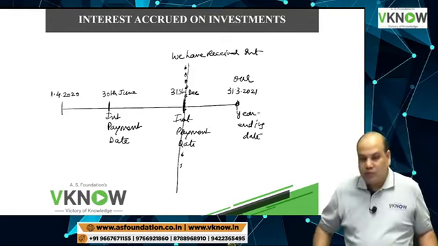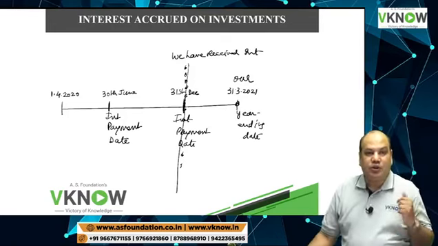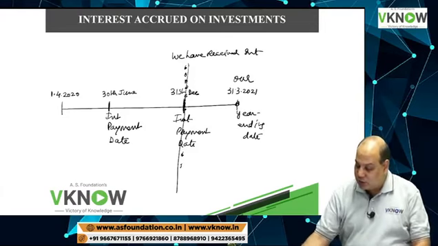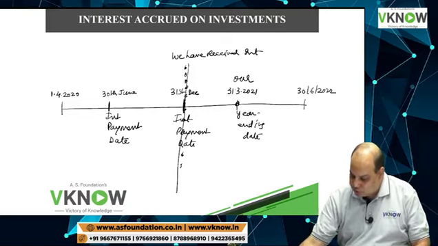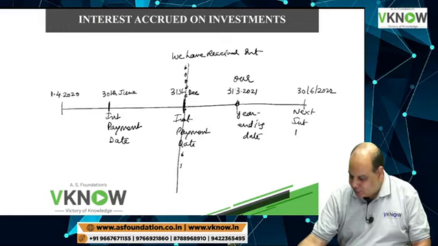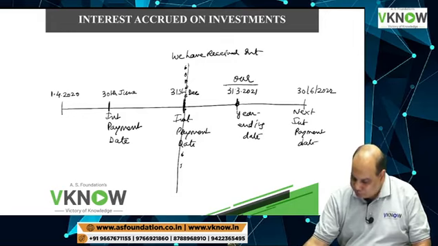No problem. Next interest will be received on 30th June 2022. This is the next interest payment date. But we have to close our books on